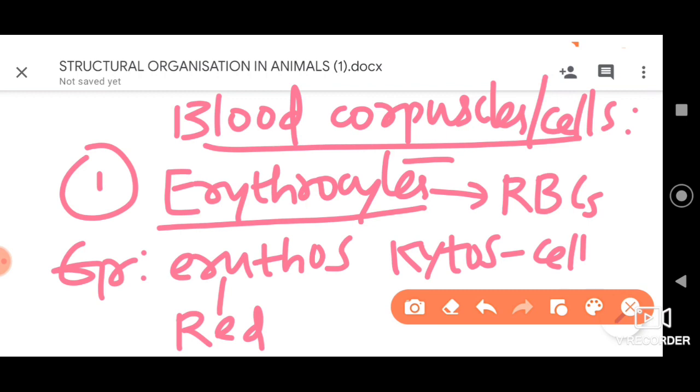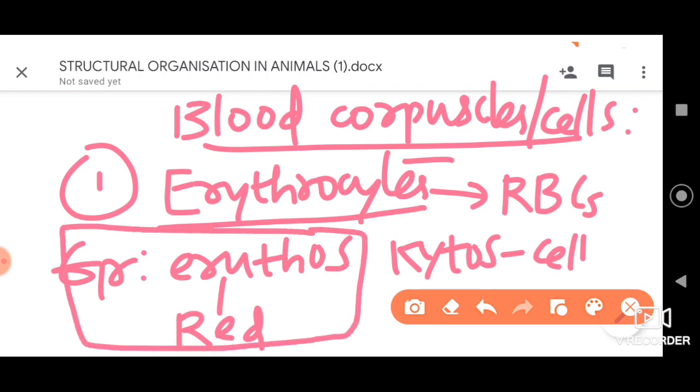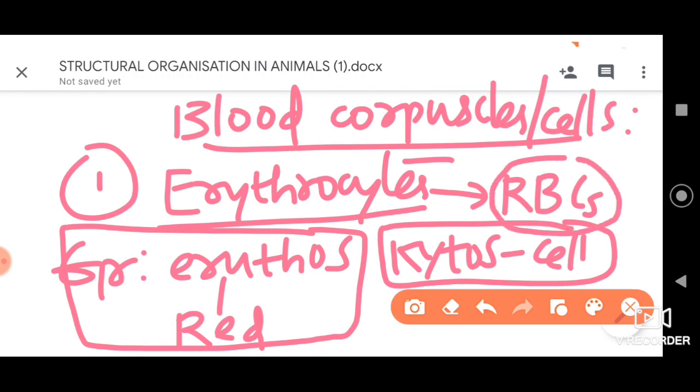Let me repeat. In Greek erythros refers to red and kytos refers to cell. That is why the red blood corpuscles are also referred to as erythrocytes.